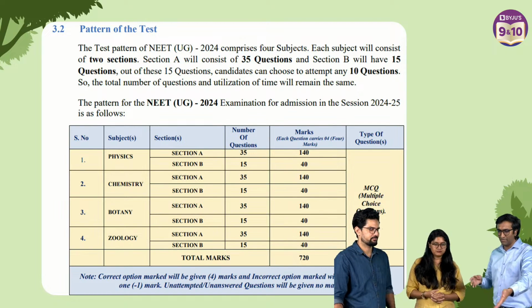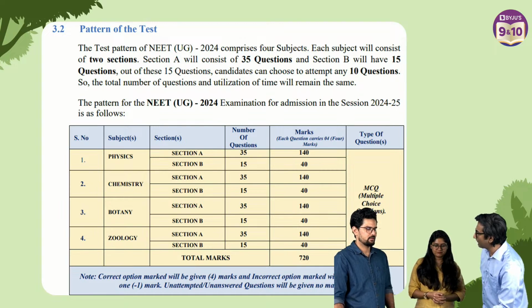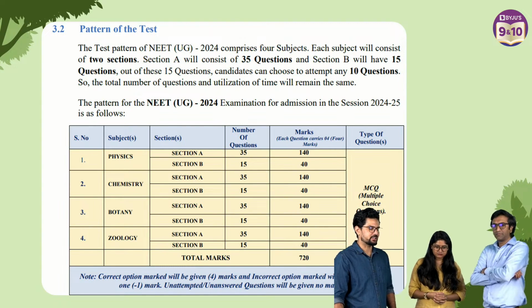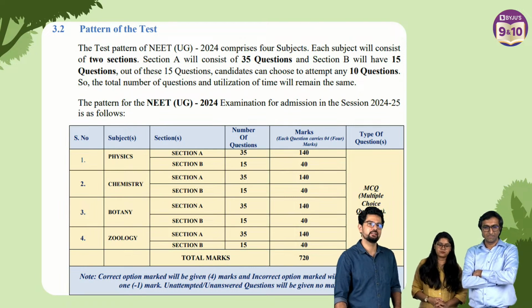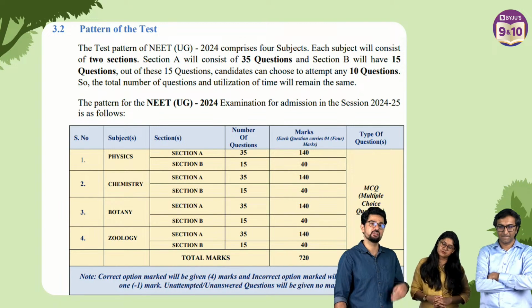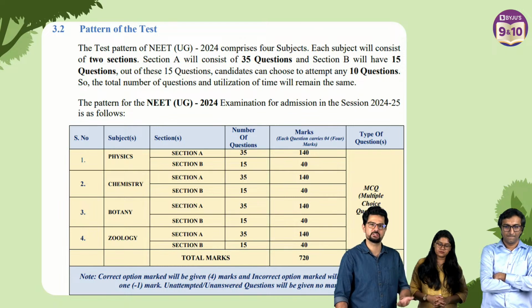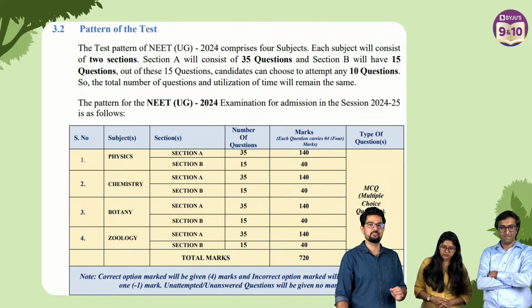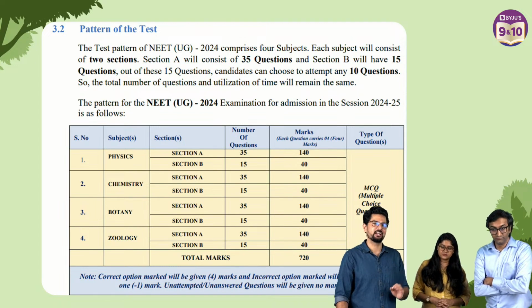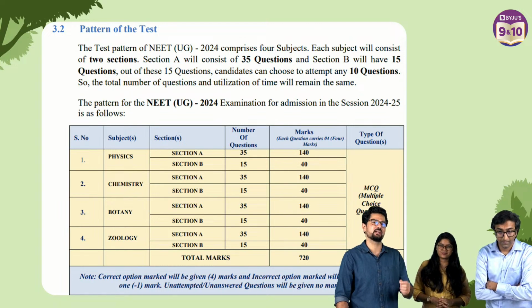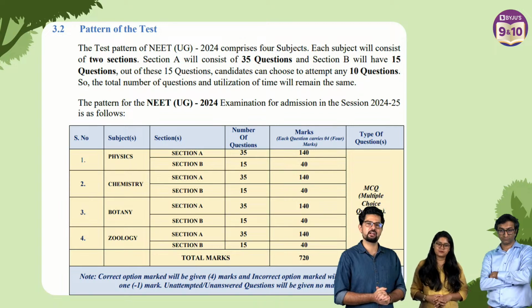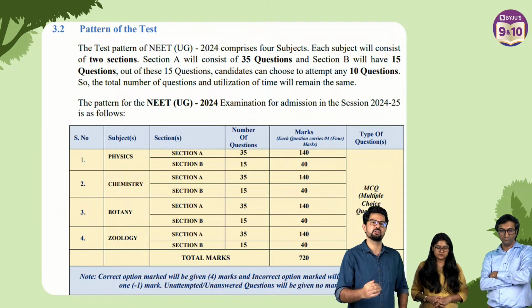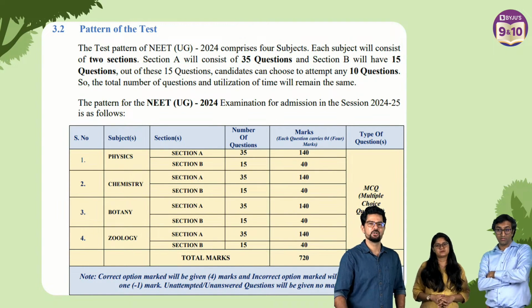And physics and chemistry have similar things. Why 50 questions? You have to attempt 45 out of 50. So we have two sections. In the first section you have 35 questions, where all the questions are compulsory. In section B, the second section, you have 15 questions out of which 5 are optional. Don't take the 5 optional lightly, because deciding which questions to attempt is also a challenge. We are not trying to scare you, but to tell you that whatever challenge you're dealing with, know that challenge first. That is the first step to accomplishing it.